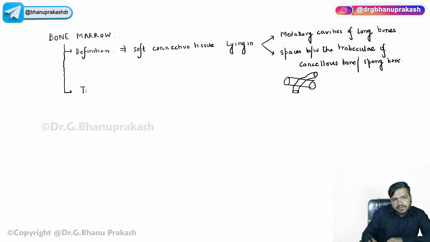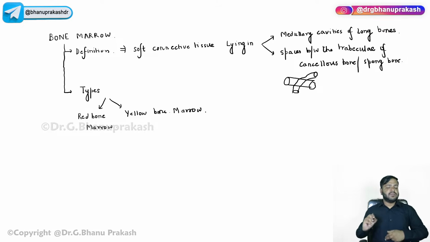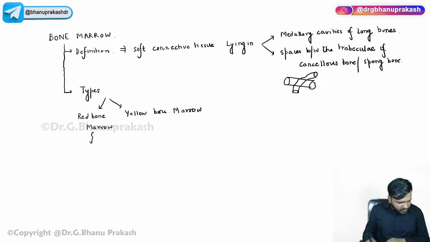Now, guys, coming on to the types, you already know that it is of two types. We have the red bone marrow, and we have the yellow bone marrow. Can anyone tell me the function of the red bone marrow? Yes, one or two have already answered this. This is hematopoietic in nature.